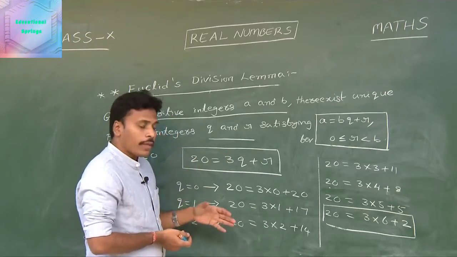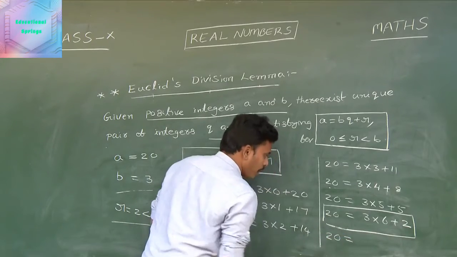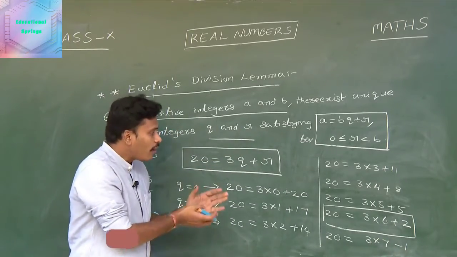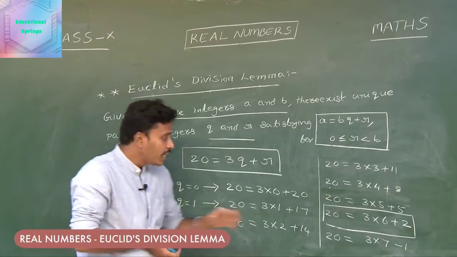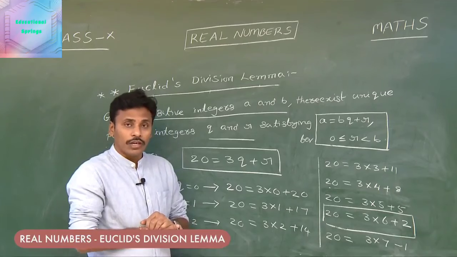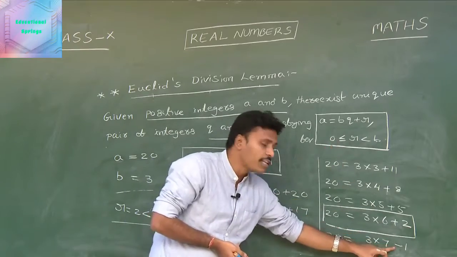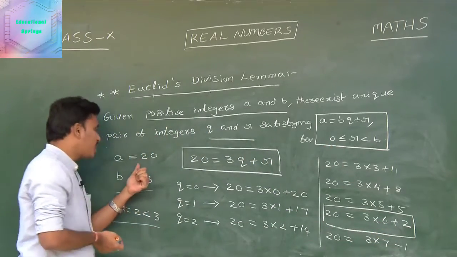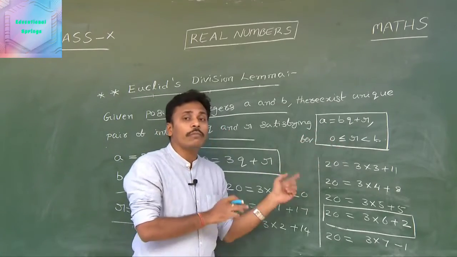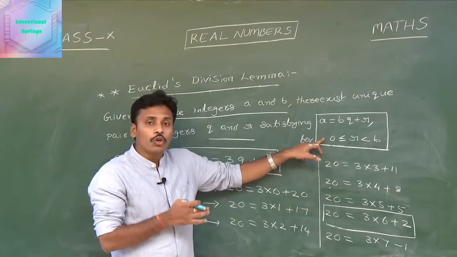And if you replace q with 7, then it becomes like this: 20 equals 3 into 7 minus 1. Likewise, we have many possibilities to represent, but here if you look, the r value is minus 1. But according to the statement of Euclid's division lemma, our r should be in between 0 and b. Here r is minus 1, which is clearly less than 3, but it is less than 0 also. Our r should be in between 0 and b, so again it fails in satisfying the statement of Euclid's division lemma.